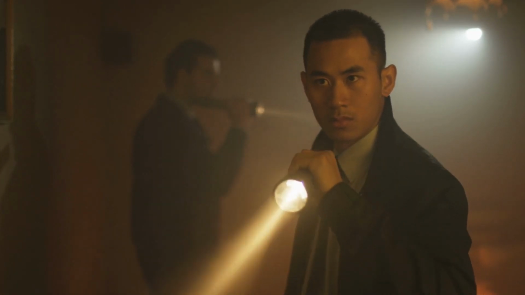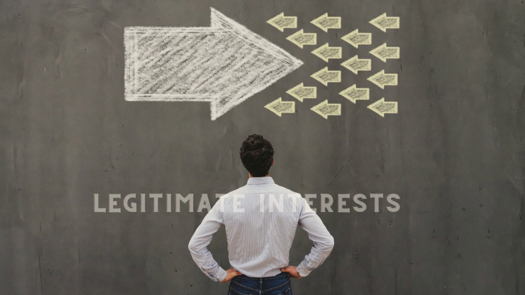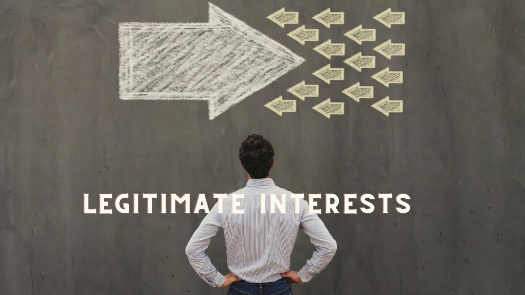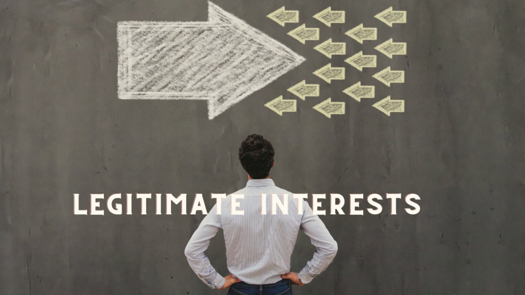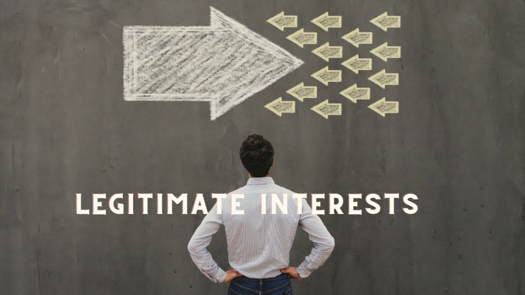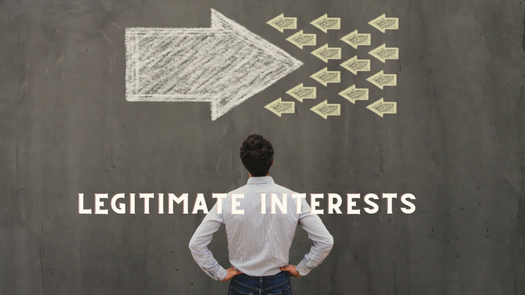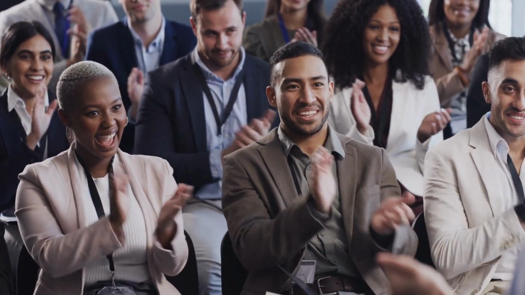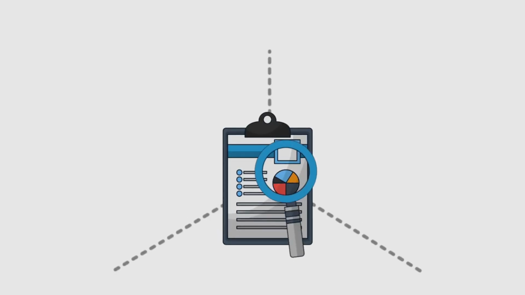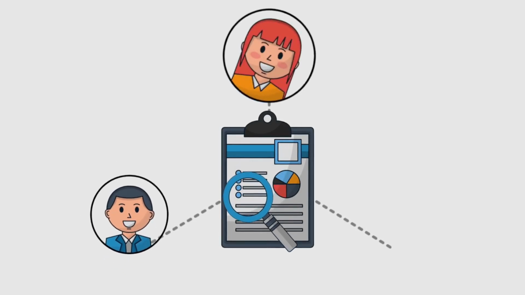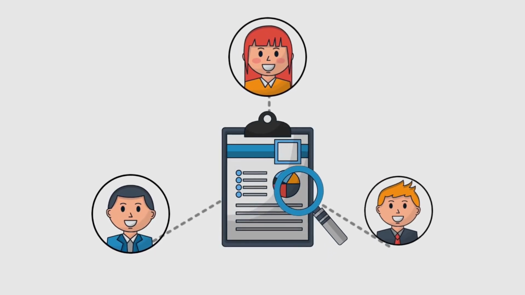And the last reason for processing the data legally is legitimate interest. Now here the data controller is allowed to process the data of data subjects for his or her own legitimate interests, but at the same time, GDPR provides that they should uphold the rights and freedoms of data subjects as well.